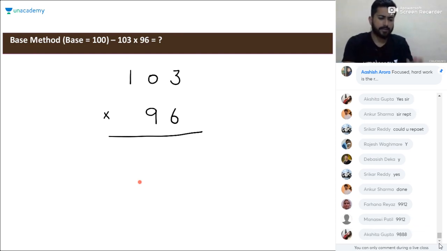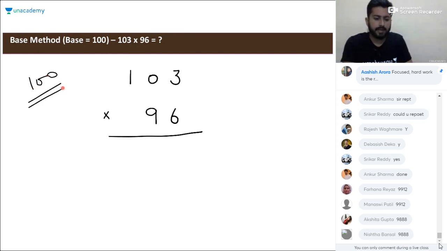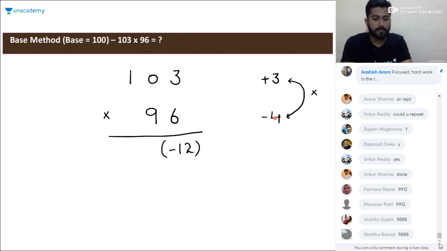Okay, look at this. Wait. Again, we will consider 100 as the reference, and we'll look for the deviation. Deviation will be plus 3 in this case, and it will be minus 4 in this case. We are multiplying a positive number and a negative number, so we'll get a negative number, minus 12.